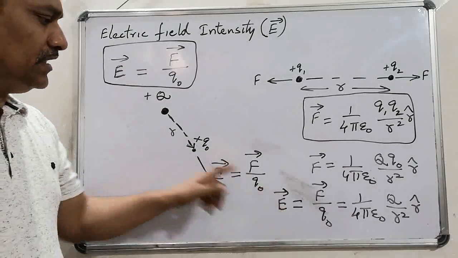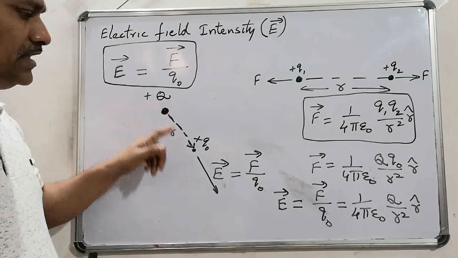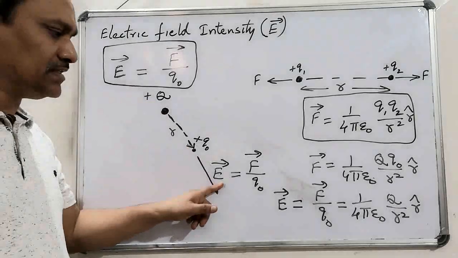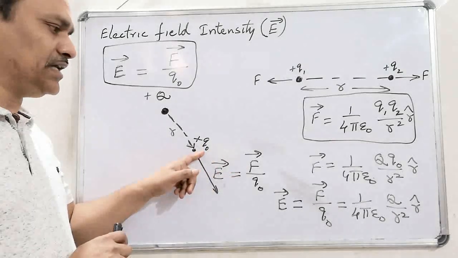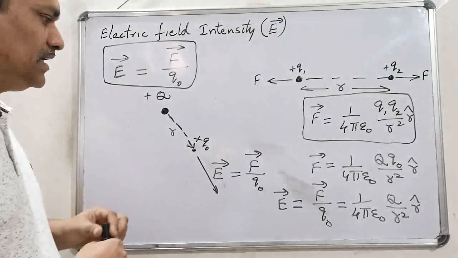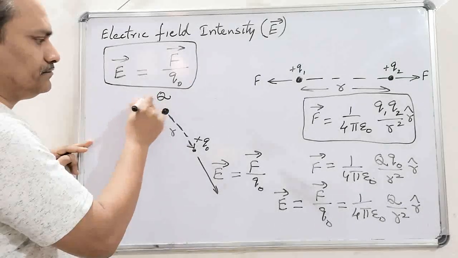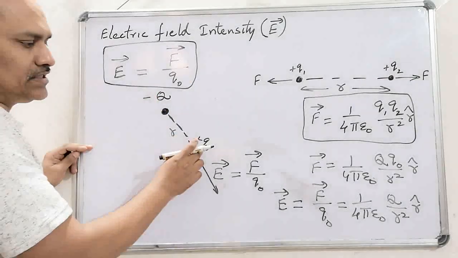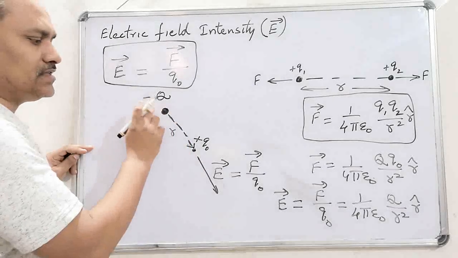Now see, if the given charge is positive charge, the direction of electric field intensity is outward because the force experienced by the test charge will be radially outward. Similarly, if the given charge is negative charge, then test charge is positive, so it will be attracted towards the given charge.